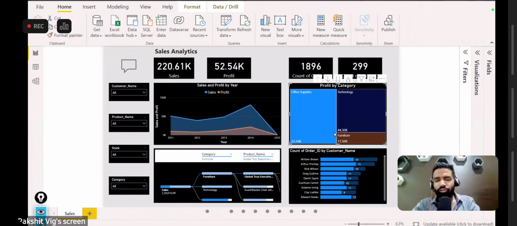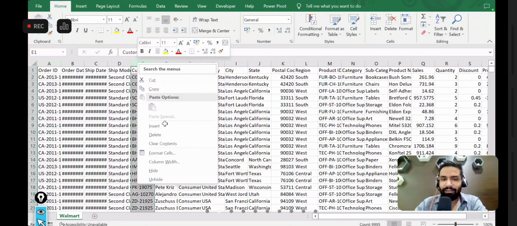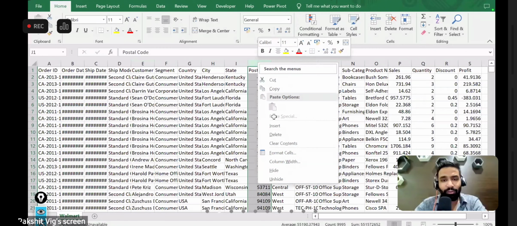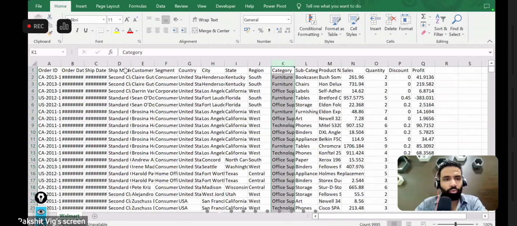In just 2 hours, right from scratch, we built this Power BI dashboard, which was super cool. Right? So today also, guys, we have to set up some targets, right? So we will be doing that, and we will achieve all those targets for sure. All right, guys, now this is new data that Walmart has sent us, right? It is more or less the same data, but since there are around 23% of the participants who have joined us for the first time, we will quickly go through the data set.